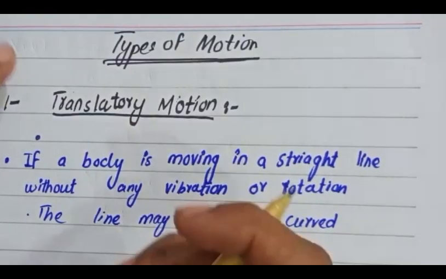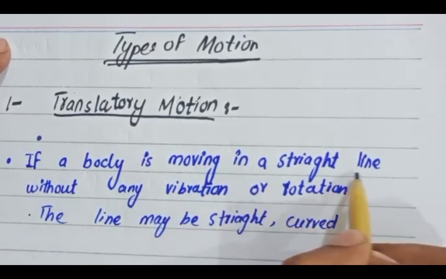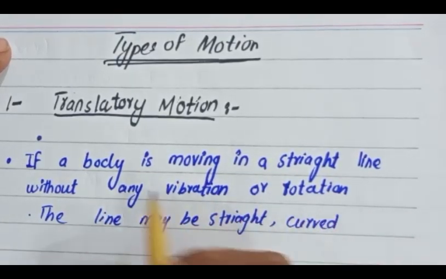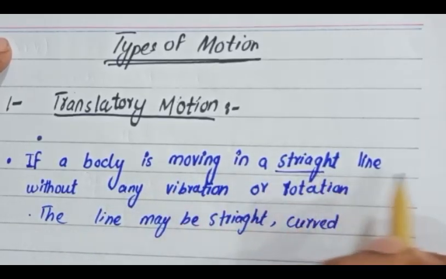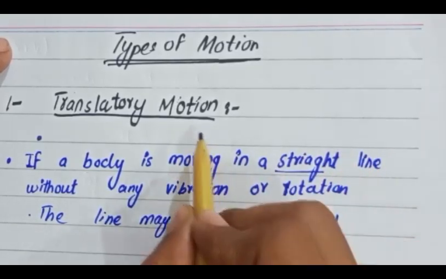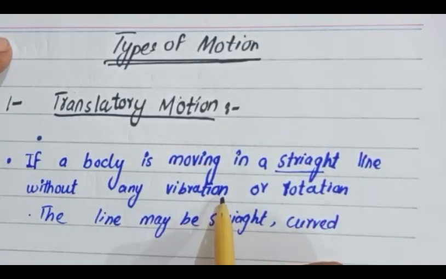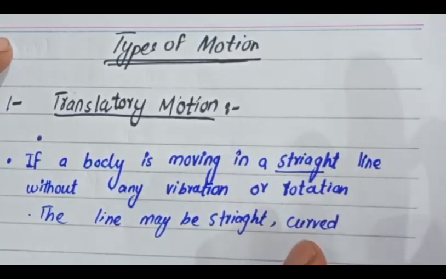What is translatory motion? If a body is moving in a straight line without any vibration or rotation, it is not vibrating and it is not rotating.